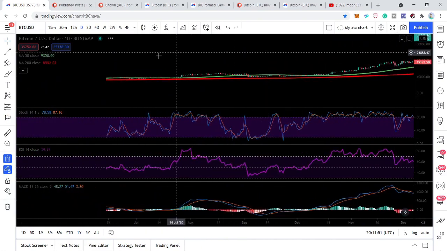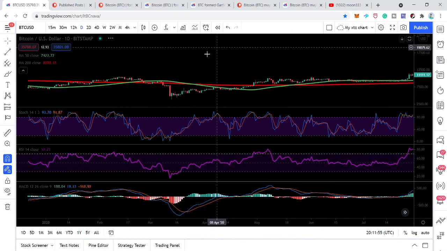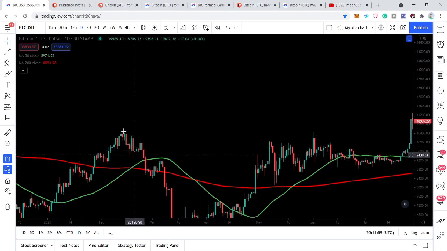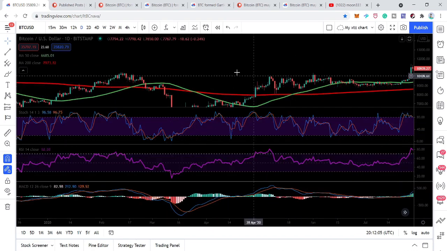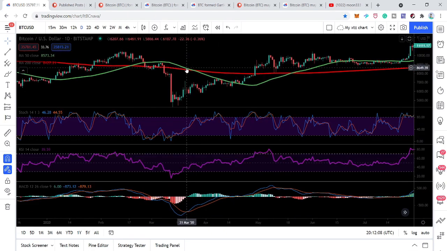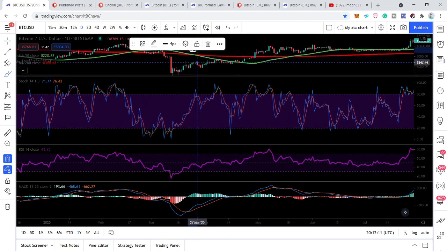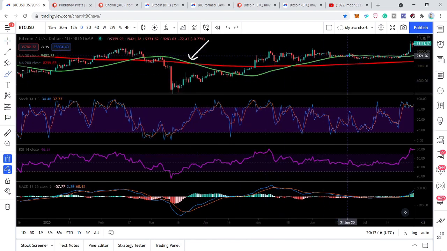For example, the previous death cross we received here, and we can see that before this death cross we had the drastic drop like we currently had. And after the death cross, when it was formed here, you can see that the price action started moving up, and this was a really big rally after the death cross.